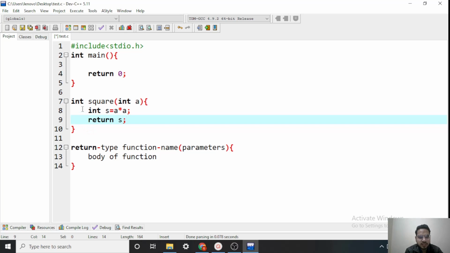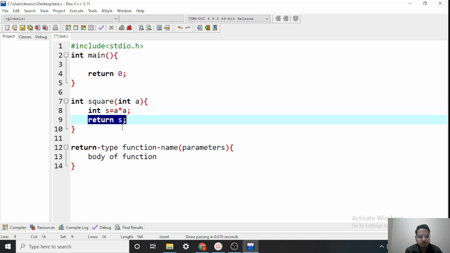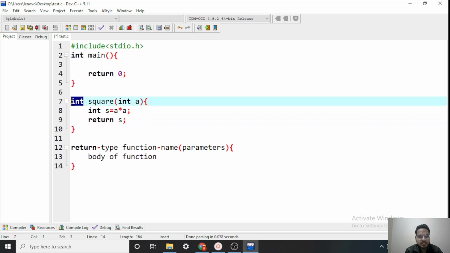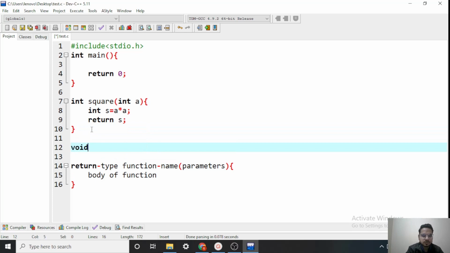So square is the name of the function. It expects an integer value and returns an integer value. Inside the body, I am calculating the square of that number and then returning it. We can return integer, character, float. We have a special return type also, void. Let's talk about void also.